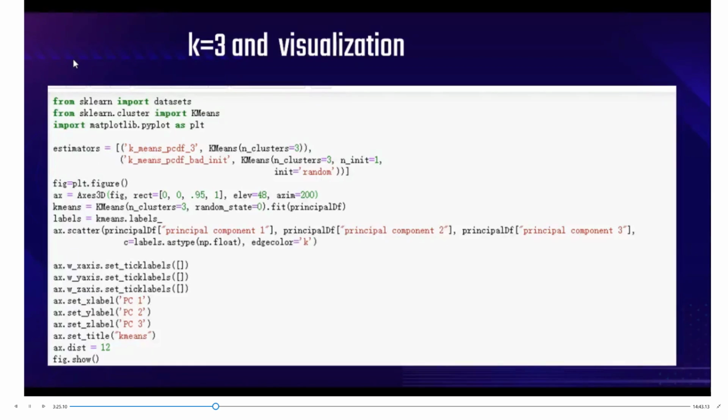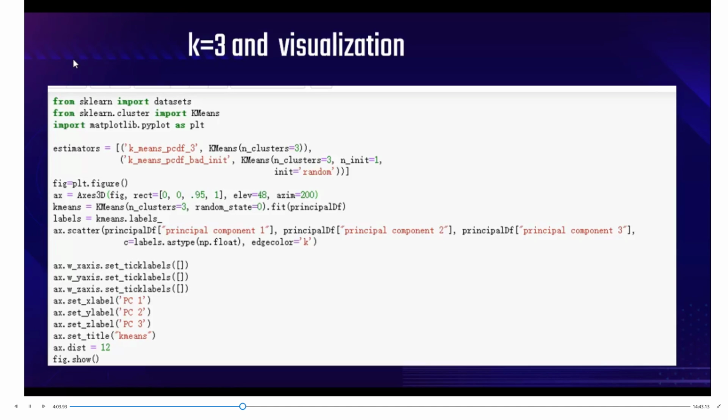Here is the actual implementation of K-means. You can see from the code that n_clusters equals 3, so we are going to separate the data into 3 clusters. Since we cannot take all the features into consideration, we do PCA first and extract 3 principal components, which will be used to create a three-dimensional graph. We do the data cleaning of the dataset, and you now see the principal DataFrame, which contains the 3 columns of the principal components.